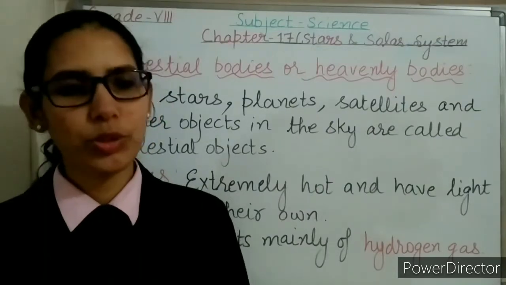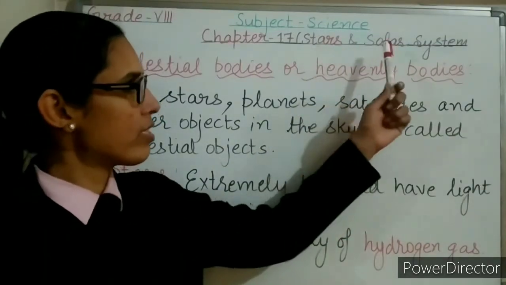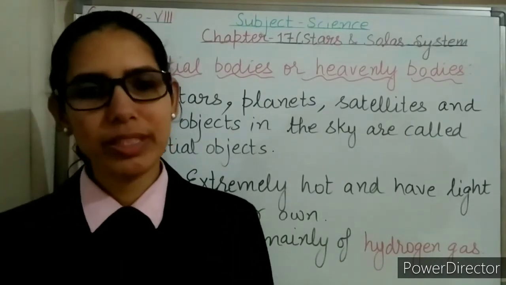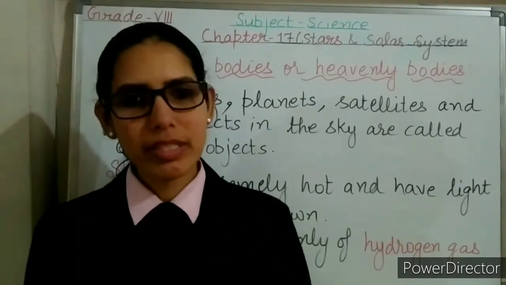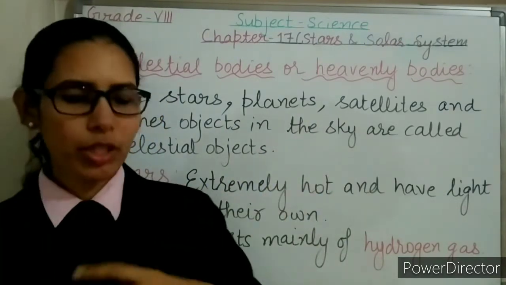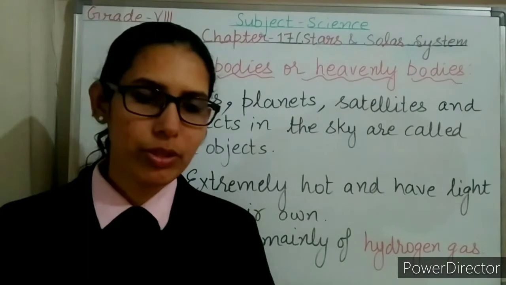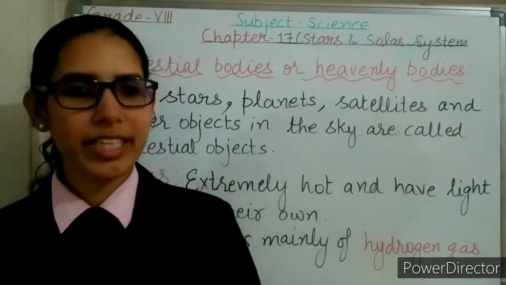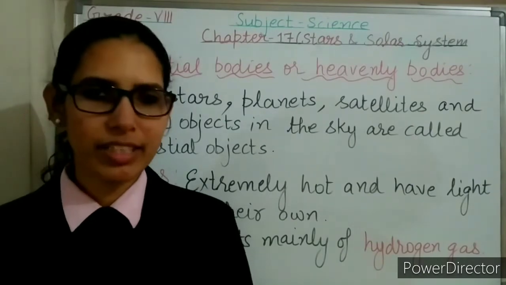Good morning, dear students. Today we will study chapter 17, Stars in Solar System. In this chapter we'll study what the universe is, what a galaxy is, and all the celestial objects like stars, planets, satellites, and other objects like comets, meteors, meteoroids. We are going to discuss all these objects in detail in this chapter. So let's quickly start the chapter.